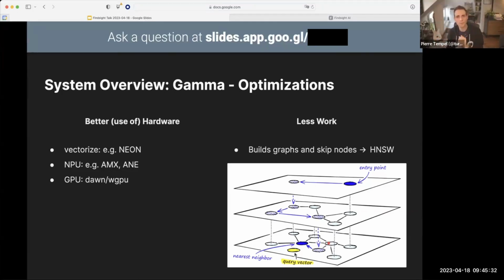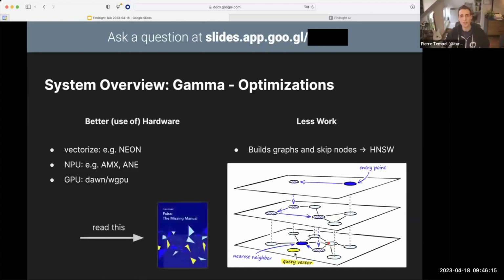Now, there's no free lunch. Constructing this data structure is extremely expensive, and it can't all be parallelized. So there's a parameter tuning you have to do that gives you a trade-off between memory consumption at search time and at index build time, as well as performance and recall, which is basically how close is the approximation to the exact calculation in the end. But for Findsight, that isn't a problem because we can take all the time we need in the index construction, right? If it takes many seconds to index and extract a book, that's fine. We can do that in parallel. But we want to optimize for search performance. So that's a good data structure.